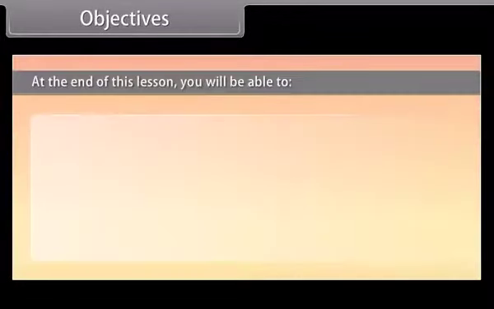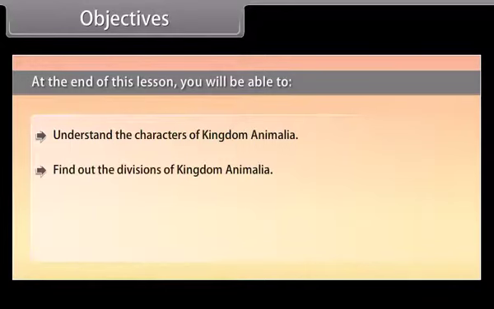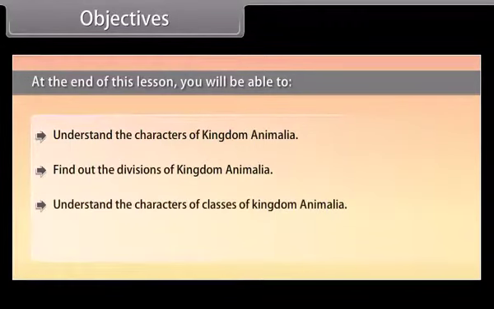Objectives. At the end of this lesson, you'll be able to understand the characters of kingdom Animalia, find out the divisions of kingdom Animalia, understand the characters of classes of kingdom Animalia, understand nomenclature.